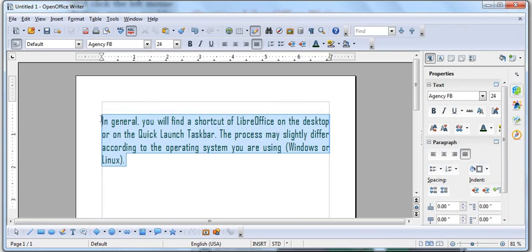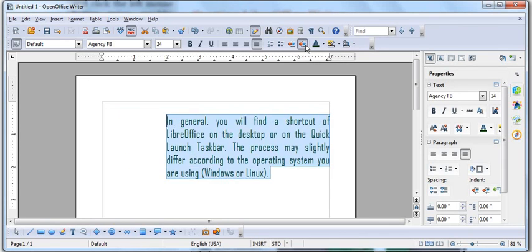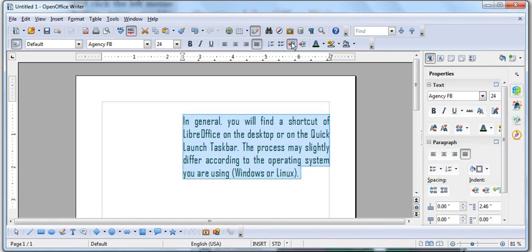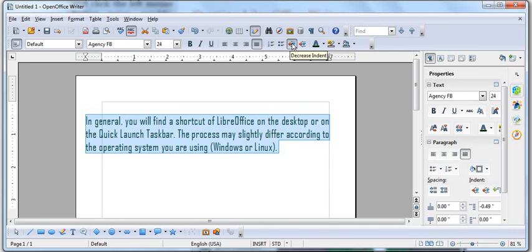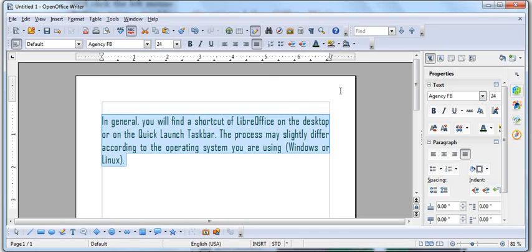And see, if I select this, there is the indent option on the right side, or here also, decrease indent or increase indent. If I click on increase indent, see, this is happening. And decrease indent. So these are all kinds of facilities. The gap between the margin and the text is the indent, right?